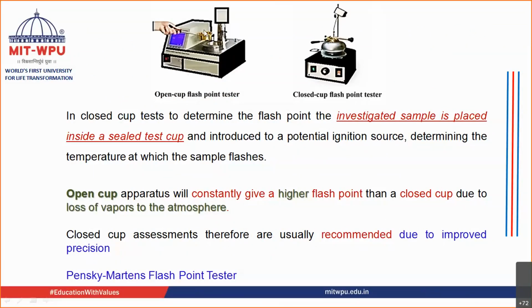It is because some of the vapors are getting lost from it into the atmosphere, and because of that, usually the open cup gives the higher flash point, right? Hence, most of the time, in order to get the precise flash point, closed cup assessments are usually preferred. Okay, the example of the apparatus is known as the Pensky-Martens flash point tester. This is the Pensky-Martens flash point tester.